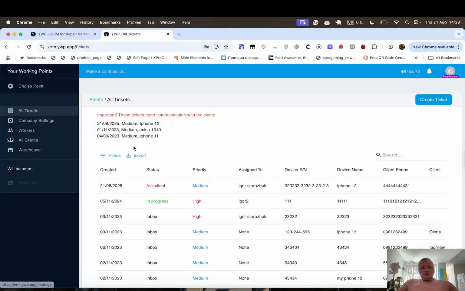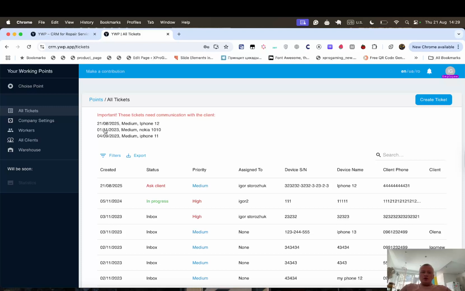And if we go to the all tickets page, or all tickets page sorted by service center, you can find all tasks with ask a client status.